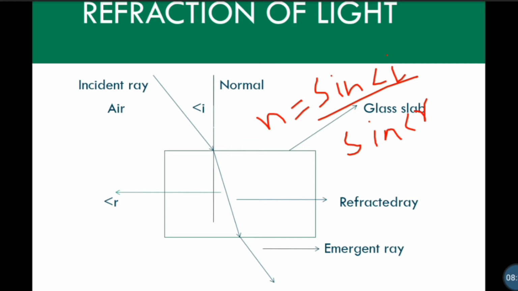For example, the ratio of sine angle I and sine angle R for the glass slab is 1.5. It remains constant for the glass. Every time you find the ratio for the same medium, it will remain the same. And this ratio is known as refractive index and is represented by n.